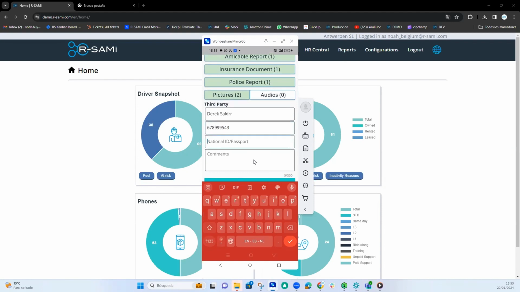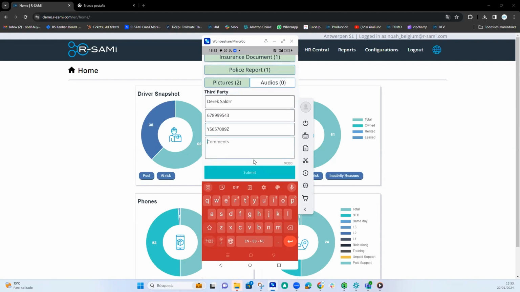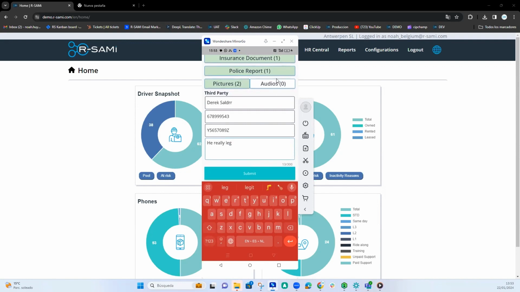National ID or passport, for example, 9 and Z. Here, if you want to add a comment, for example, he really hurt his leg. And for example, if you want to explain what happened, you can also write it in the comments, anything you want to add to it. After we are finished with all of it, you can press submit.